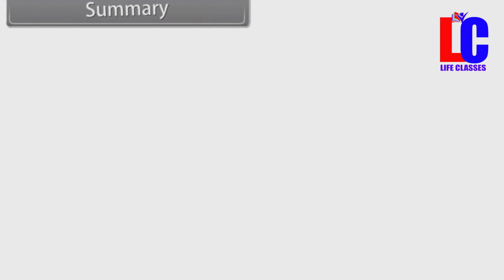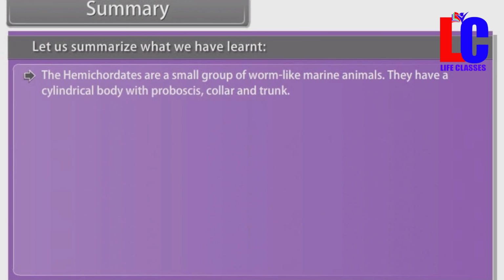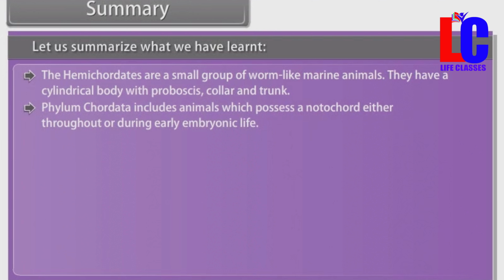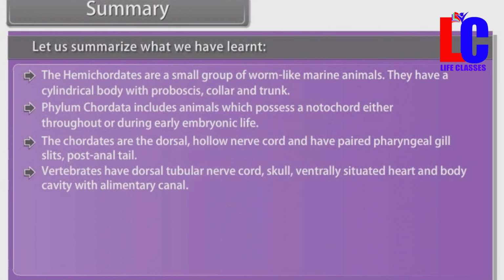Summary. Let us summarize what we have learnt. The hemichordates are a small group of worm-like marine animals. They have a cylindrical body with proboscis, collar, and trunk. Phylum Chordata includes animals which possess a notochord, either throughout or during early embryonic life. The chordates have a dorsal hollow nerve cord, paired pharyngeal gill slits, and a post-anal tail. Vertebrates have a dorsal tubular nerve cord, skull, ventrally situated heart, and body cavity with alimentary canal.